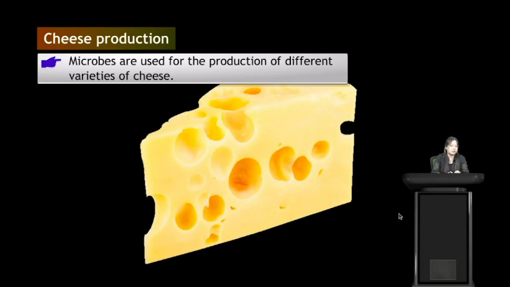We have discussed fermentation of dough for making dosa and idli. We have discussed production of curd from milk. We have discussed fermentation of dough for making bread, and we have discussed production of cheese. So these are the 4 uses of microbes in household products.